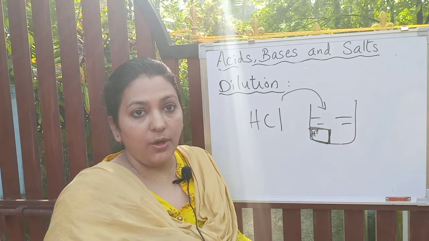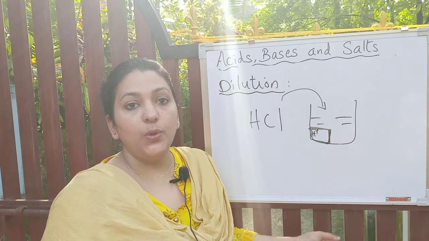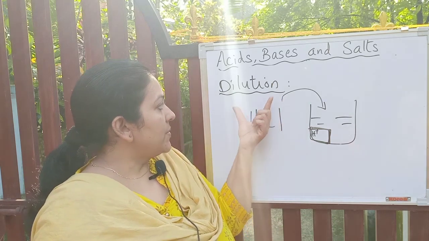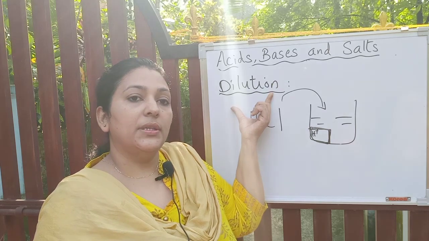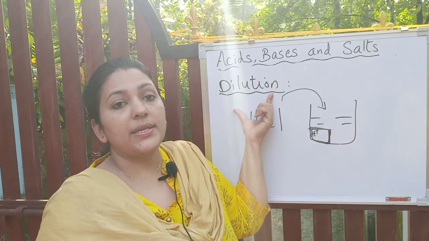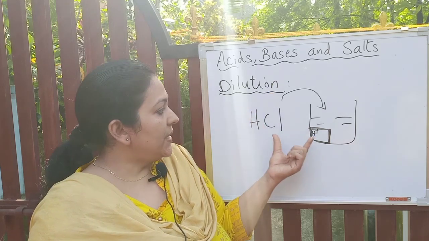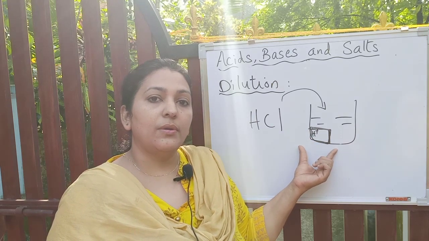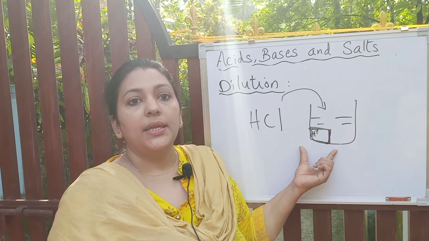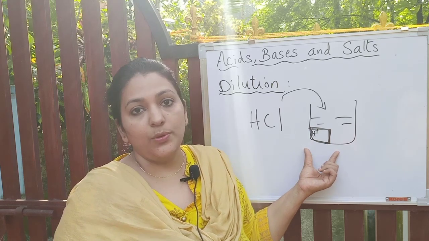So now it became diluted. That process, mixing of water to an acid or a base which results in a decrease in hydronium ions or OH minus ions, is called dilution.